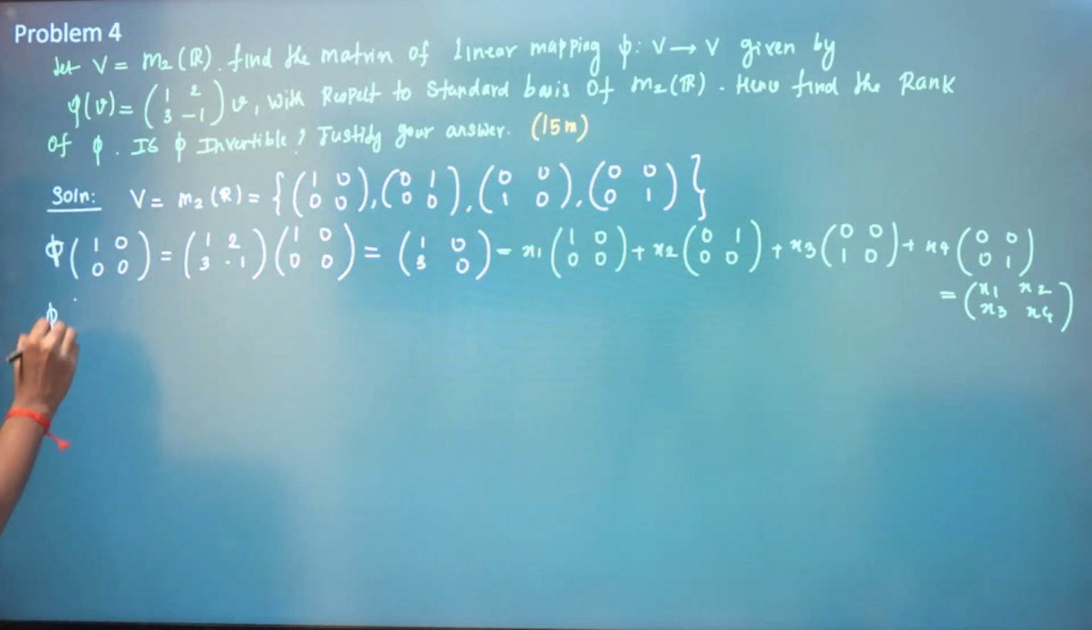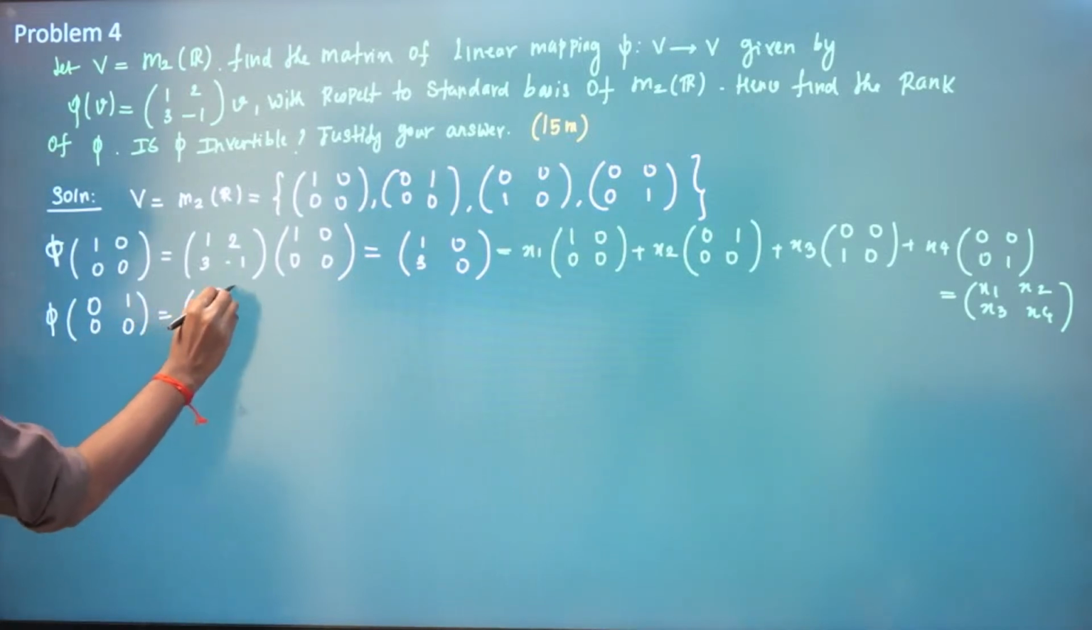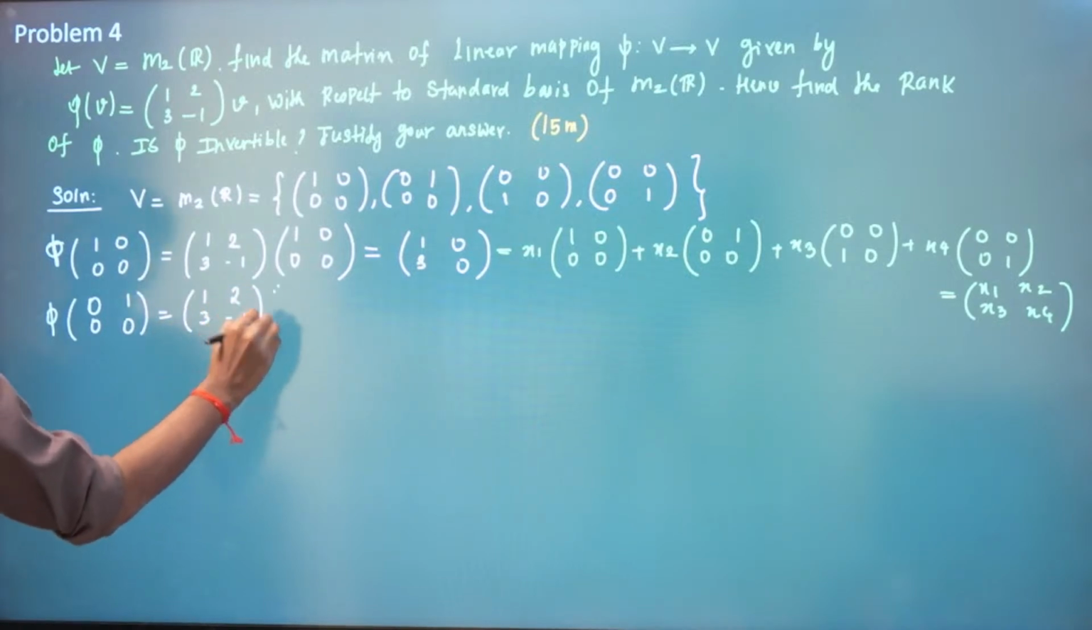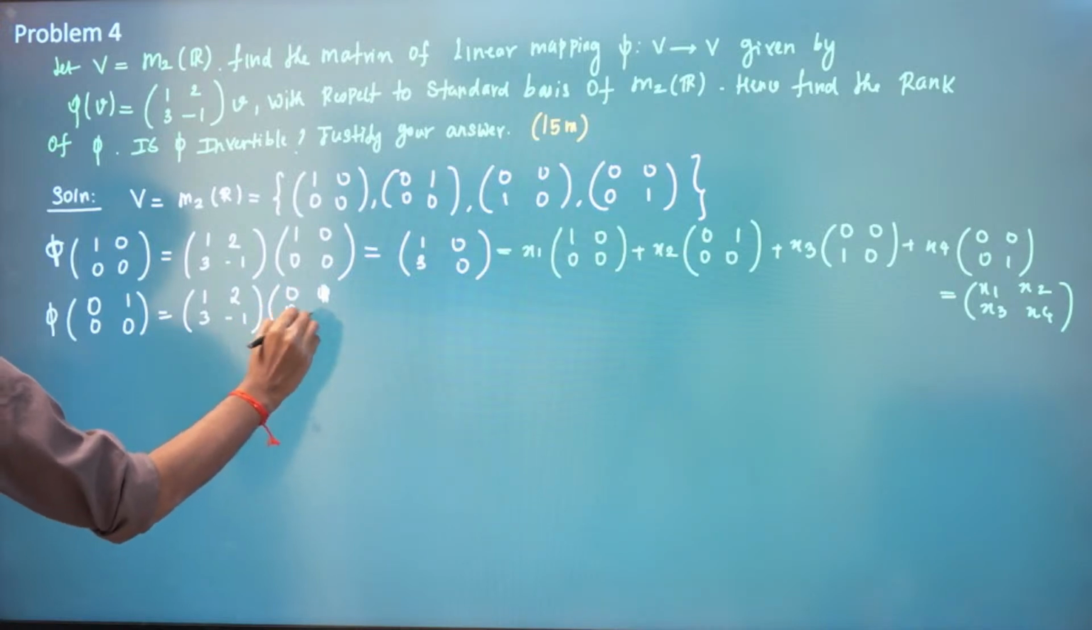And similarly, the second basis vector 0 1 0 0. So it is 1 2 3 minus 1 into 0 1 0 0.